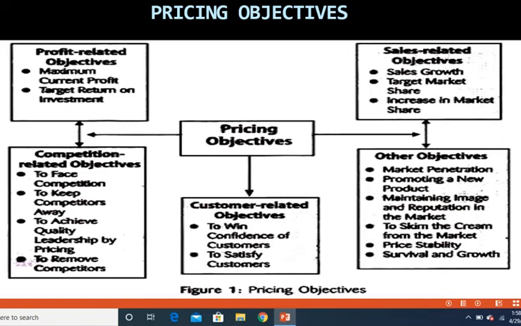If it is profit related objectives, the pricing objective can be to have maximum current profit. This also was discussed in the previous video. That is, in the short term you want to make maximum profit. That can be one of the profit objectives. Or your objective can be to have a target return on investment, which means that you have invested in capital, you have invested in machinery, you have invested in plant and building.